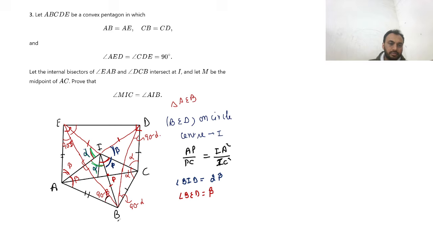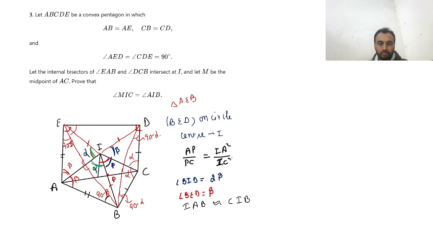IAB and IBC are similar because they have angles alpha, beta, and alpha, beta. It means if two angles are equal, then we can say they are similar, right? IAB is similar to, A angle is beta, so this is I, and I angle is alpha, so it is C, so CIB, right? So they are similar.